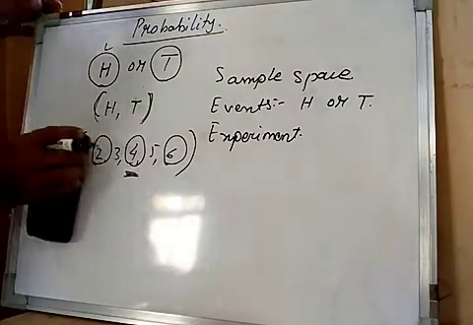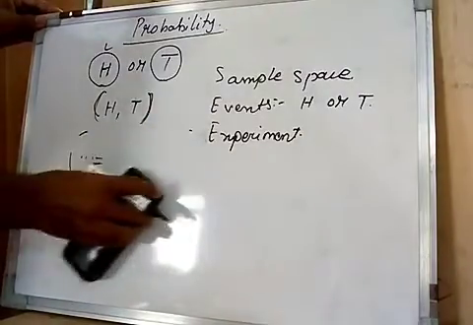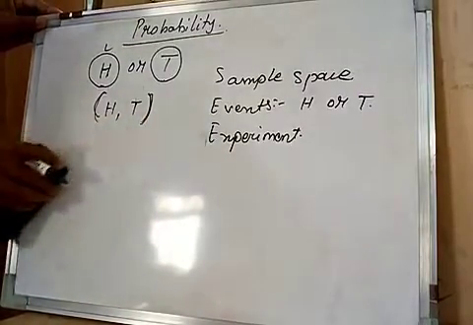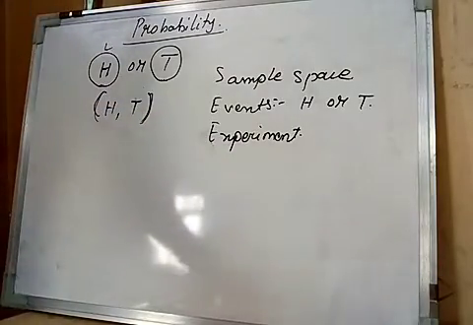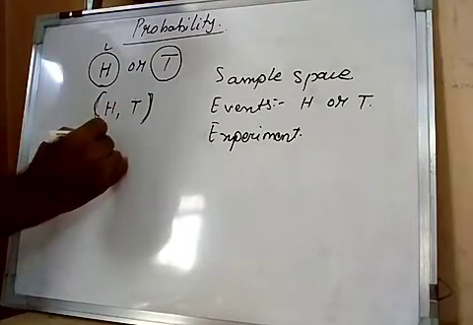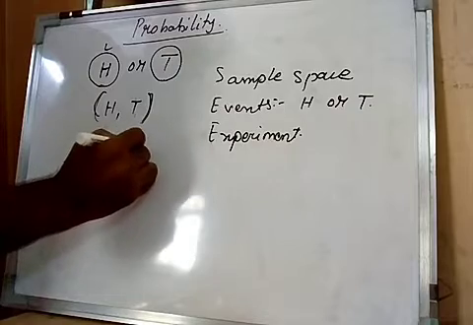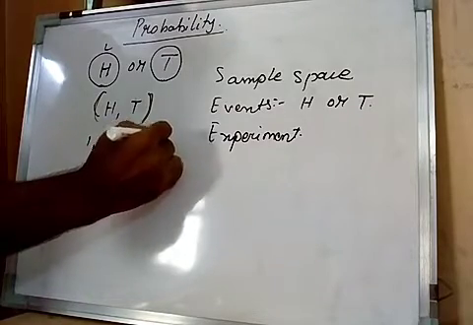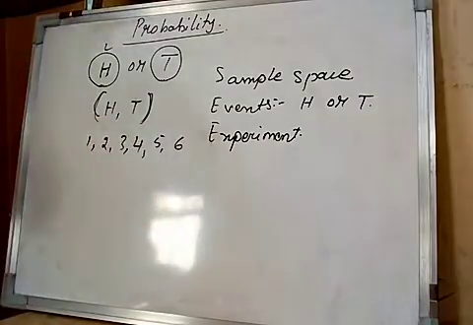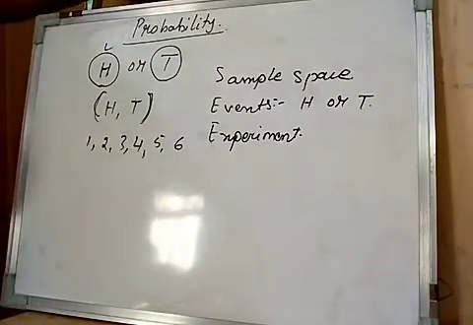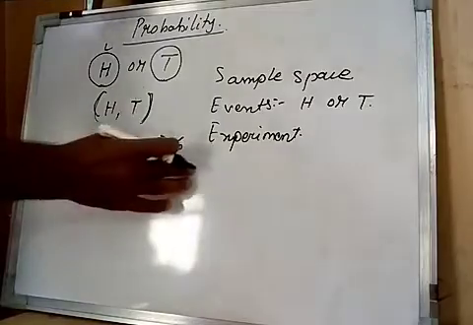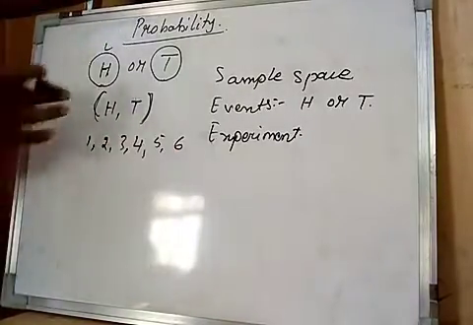Now come to the point: probability. Probability is the ratio of favorite events out of the total events or total outcomes. For example, I have thrown the die, my results may be 1, 2, 3, 4, 5 or 6. Suppose my favorite event is 5, I want 5. Then in these outcomes, how many 5s are there?